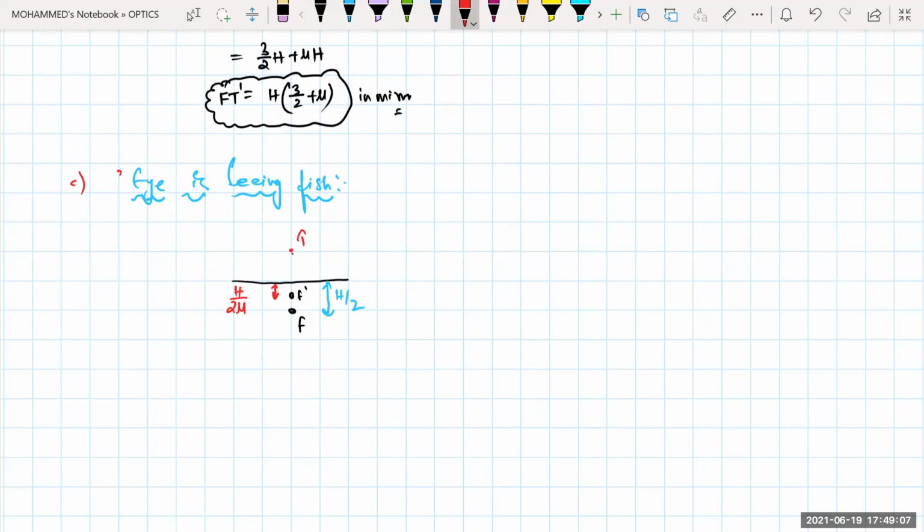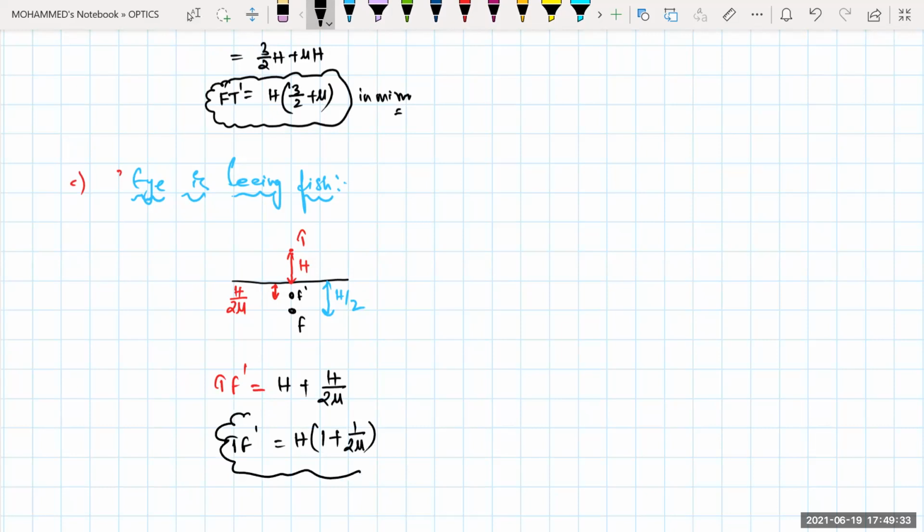The eye's distance from the surface of the water is h. T to f dash will be equal to how much? This will be your h plus h by 2 mu. That will be equal to h common into 1 plus 1 by 2 mu. This will be the answer if the eye is seeing the fish.